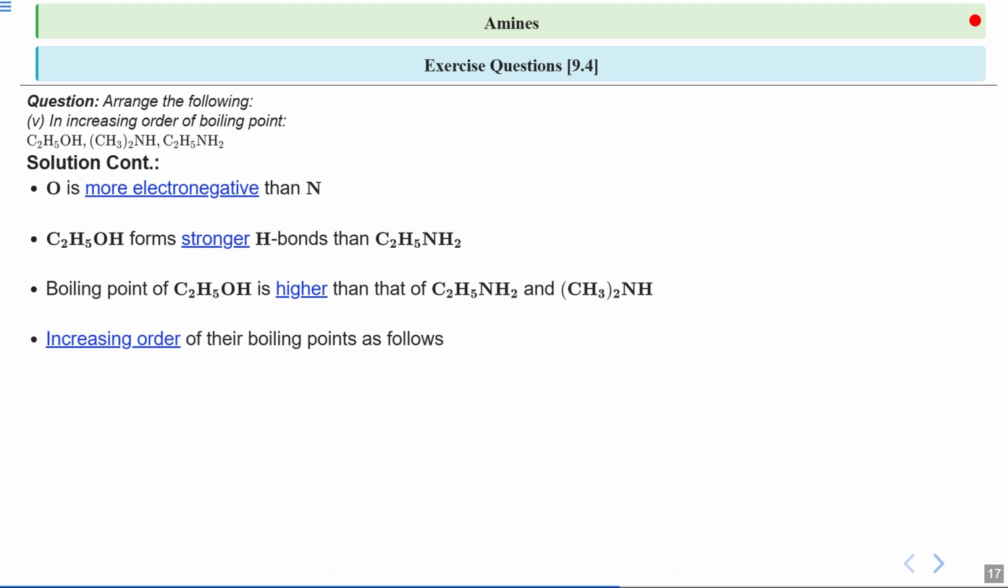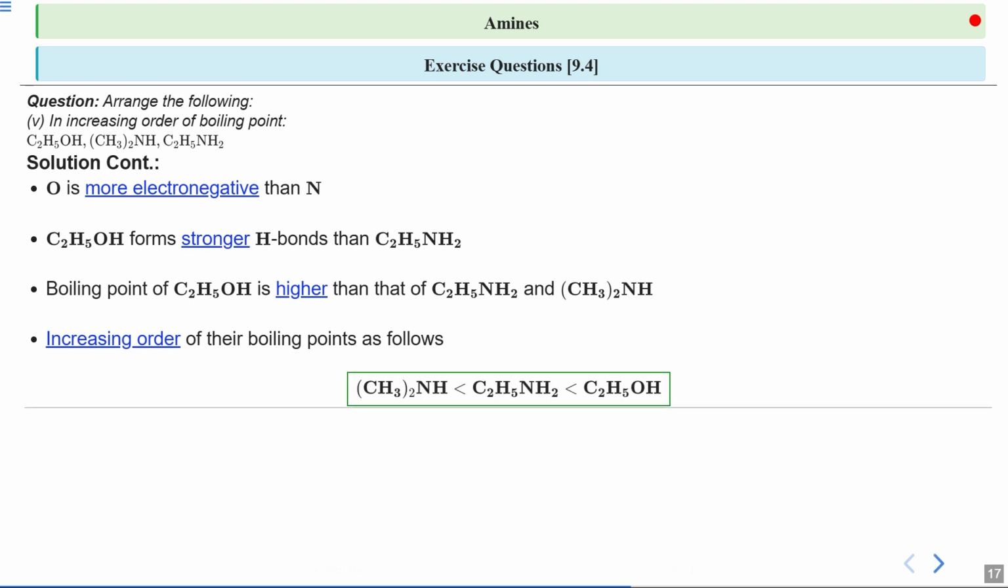So in increasing order of boiling point, ethanol has the highest, because here we have oxygen, which is more electronegative. Then comes C2H5NH2, and last we have (CH3)2NH. In C2H5NH2 there are more hydrogens, so it gives more hydrogen bonding, and here there is only one hydrogen, so it gives less hydrogen bonding. So this is the final order.